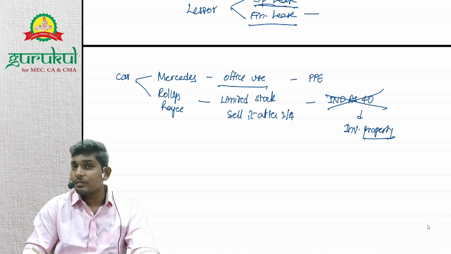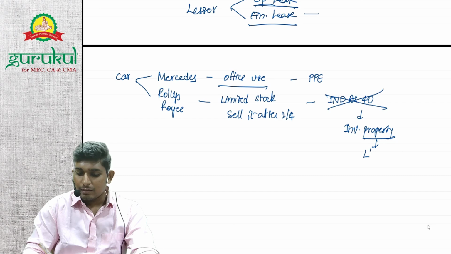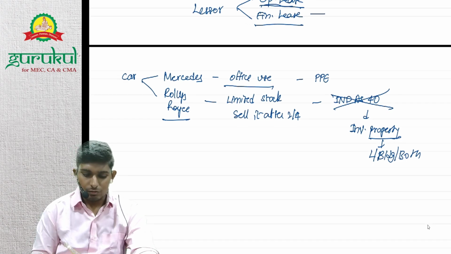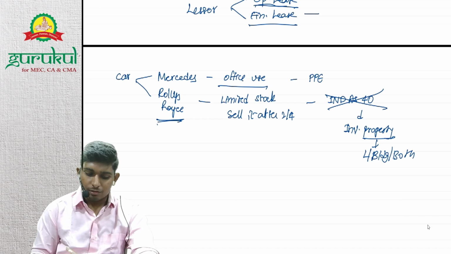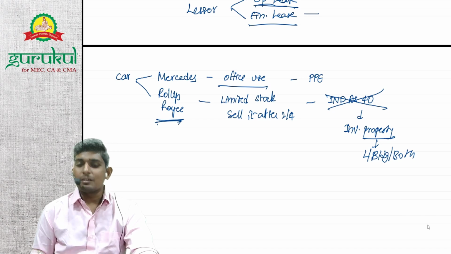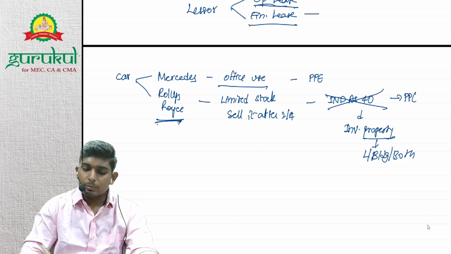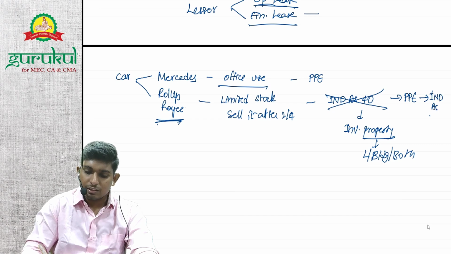What does property mean? Property means land, building, or both. So is Rolls Royce land? Is Rolls Royce a building? Is Rolls Royce land and building? Then will it be covered in Ind AS 40? No, it is PP and it will be covered in Ind AS 16, right?